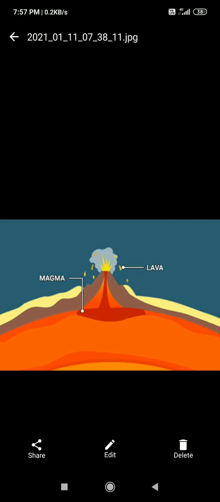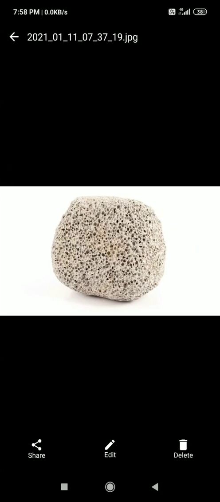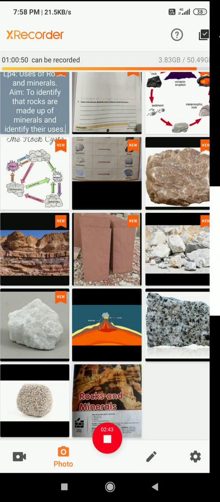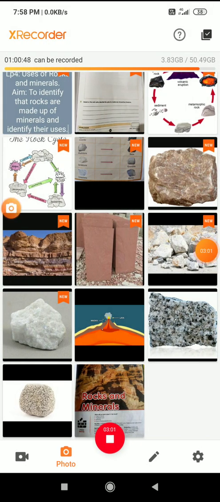Why does pumice have holes like this? Why is it porous? When the lava comes out, some air goes inside the lava, so it makes holes while it is in liquid form. When it becomes solid, we can see small holes in the pumice. So this is the igneous rock.